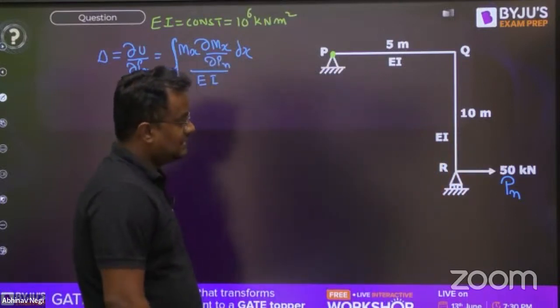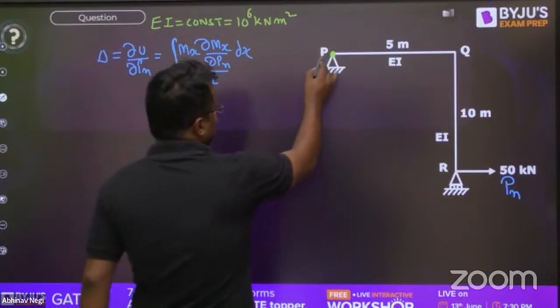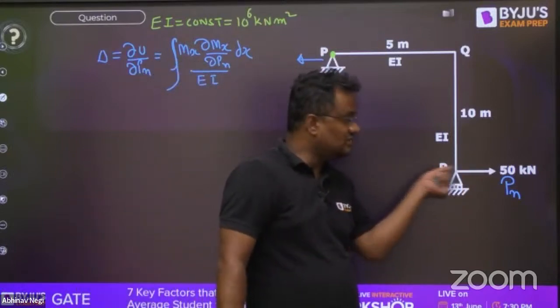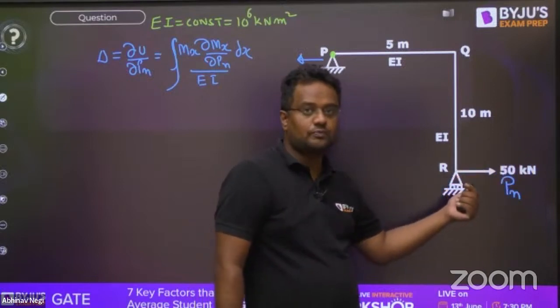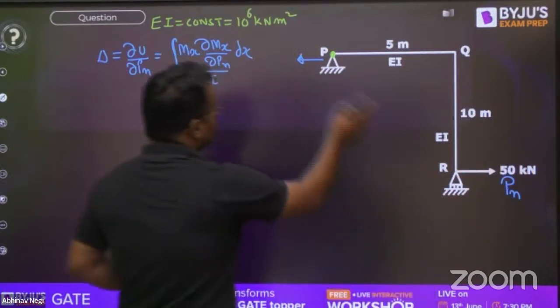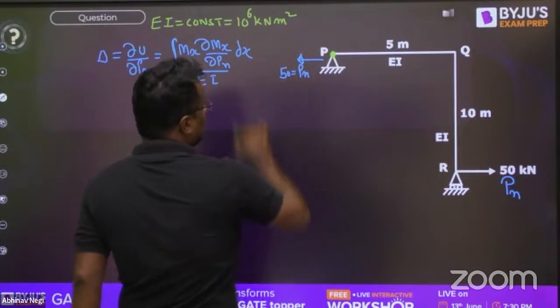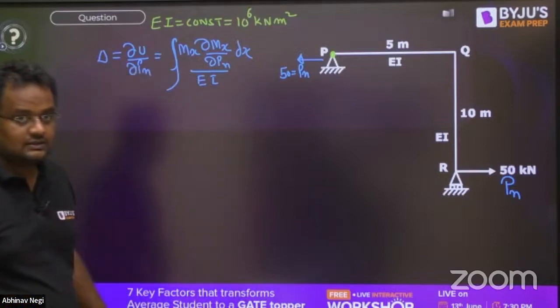If this is Pn, 50 kilonewton, what is the reaction? Can this provide the horizontal reaction? Guys, this is not the horizontal reaction, someone is pulling it. A roller support cannot provide horizontal reaction. So on the opposite side, the same Pn will come, that means 50.